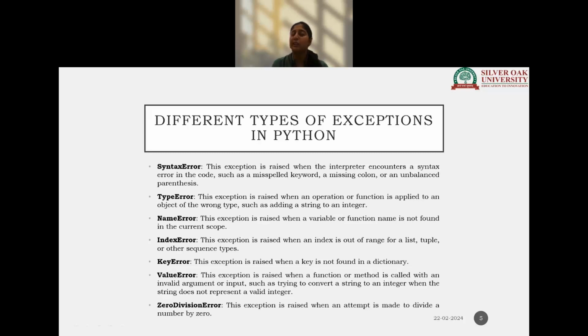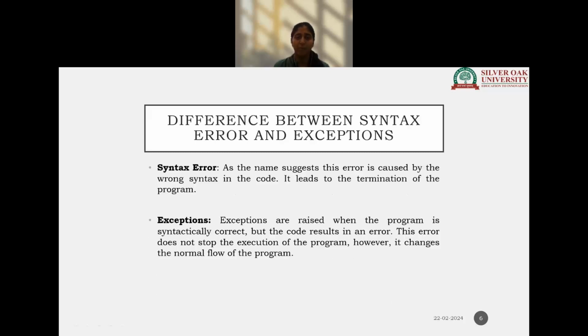Key error is when you are trying to find a certain key in the dictionary which is not present in the dictionary. Value error is when you have an invalid argument and you are trying to fetch that value. Zero division error is when you are trying to divide a number by 0.